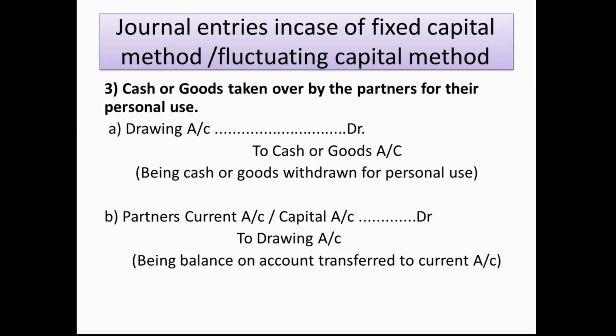Now you can see the change in the second entry: the partners' capital and current account debit. Why debit? Because they are the receiver of the cash and goods, and the drawing has gone to the drawings account. The drawings account we are supposed to close because it is because of the partner. So the final answer remains the partners' current or capital account debit to cash or bank account. Cash is going out, goods are going out, and the partners are the receiver of that. So the answer is partners' current or capital account debit to cash or goods account; drawings account debit and drawings account credit get cancelled.